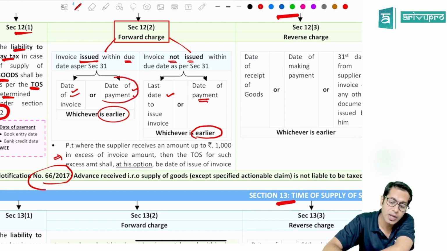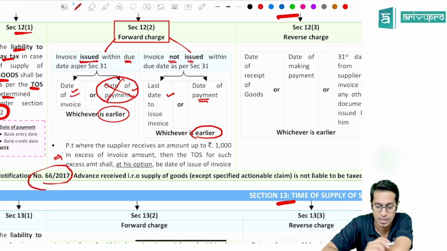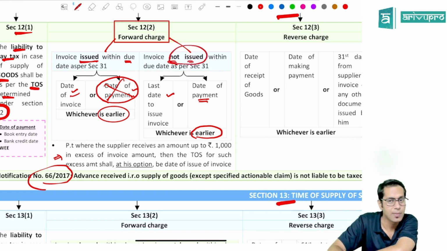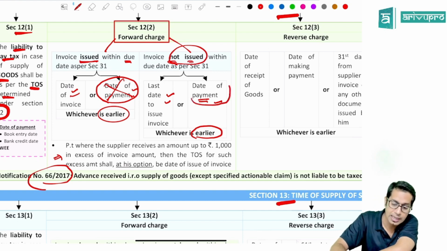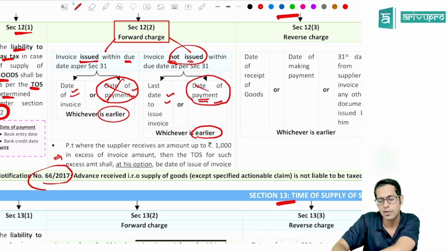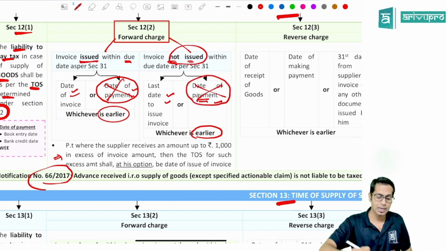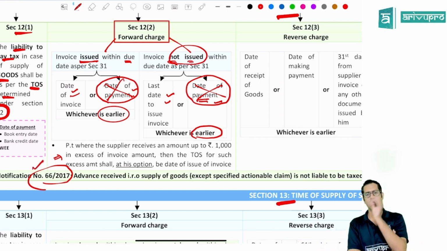So if the date of payment is before invoice, then this date of payment cannot be taken as time of supply. Similarly, if invoice is not issued within the due date, time of supply is last date to issue invoice or date of payment, whichever is earlier. But if the date of payment is before last date to issue invoice, it will not be taken as time of supply. Why, sir? Because this notification is telling. Notification number 66/2017 says if any money is received before generating invoice or before last date to issue invoice, then the date of that payment will not be taken as time of supply.